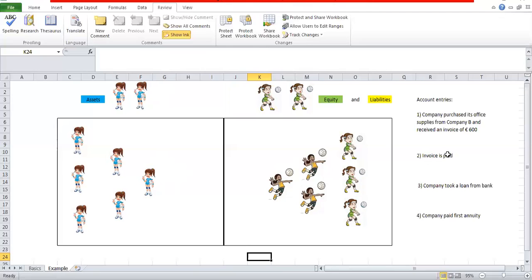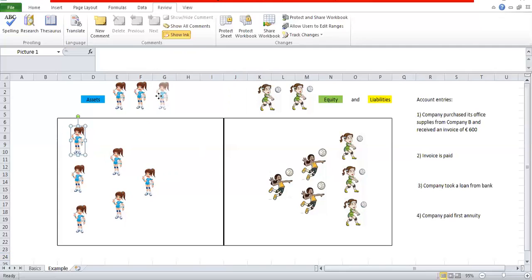We are now at account entry 2. That invoice is paid. So the invoice for our office supply is paid. What happens? If we pay something, we have to give money. If we give money, we have less money. Okay, so we will take this player out.